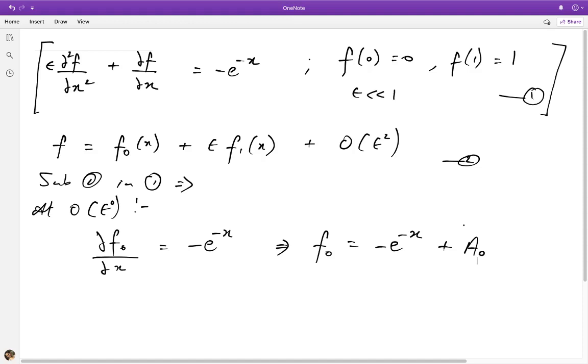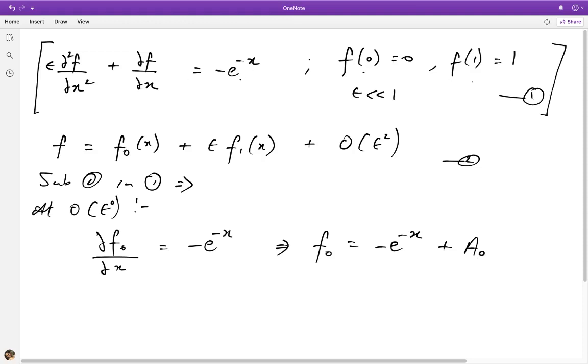So in other words, by assuming a regular perturbation expansion, we immediately realize that the solution f₀ cannot satisfy both boundary conditions, and we will see that even higher orders will do the same, because the problem will remain first order in x at every order in epsilon. So the issue becomes, I know that I can satisfy only one boundary condition and there must be a boundary layer near the other boundary, but which boundary has the boundary layer? Is it the boundary at x equal to 0 or the boundary at x equal to 1?